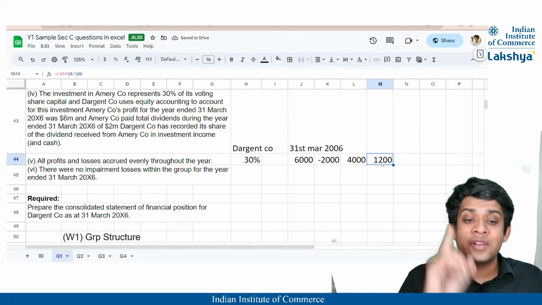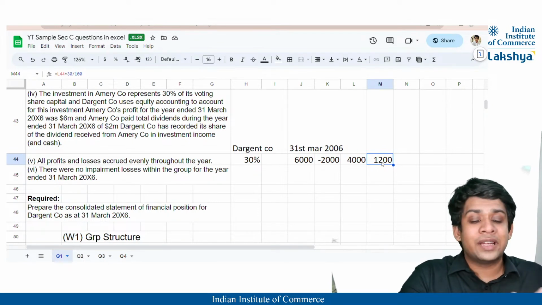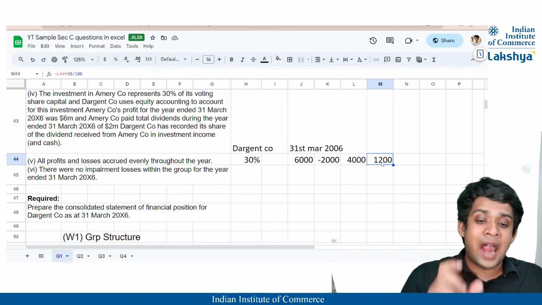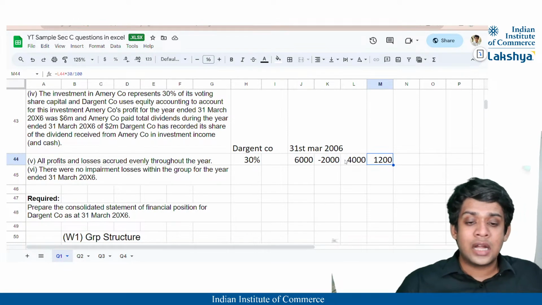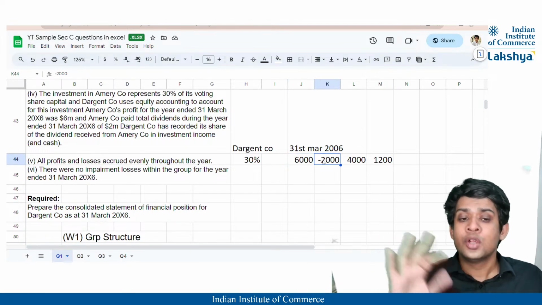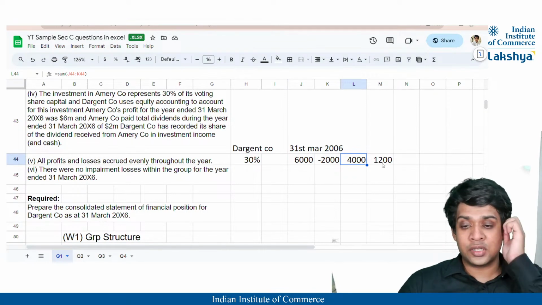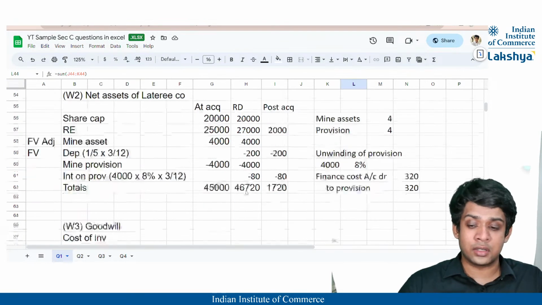Always remember, guys, the dividend which is paid by the associate to the parent company is not going to be considered as an investment income, and only the remaining value, right? Now they have paid a dividend of 2,000. They had retained earnings of 6,000. They have paid out a dividend of 2,000. So that is not stated within my consolidated financial statements, but that is reducing the associate company's retained earnings, right? So now the remaining retained earnings of the associate company is only 4,000, and I will receive only 30% of this 4,000, that is 1,200, right?